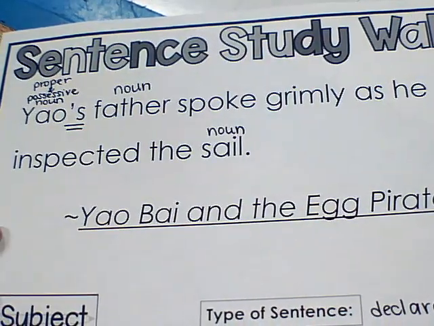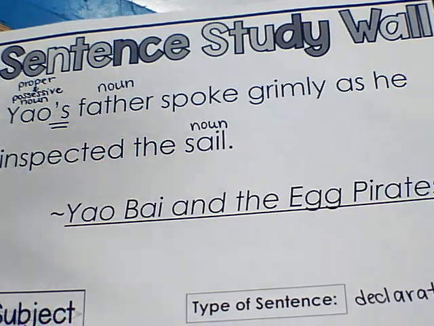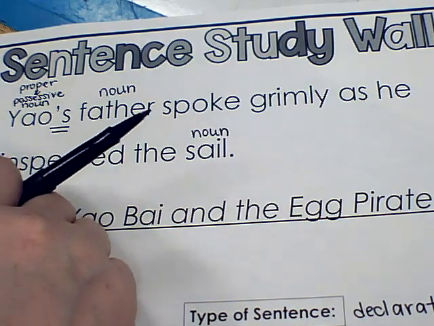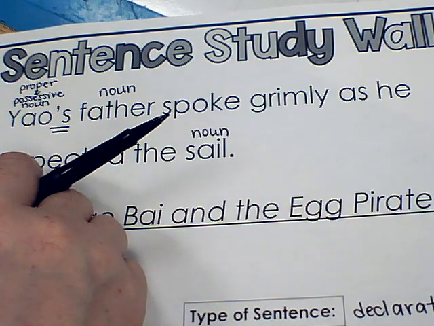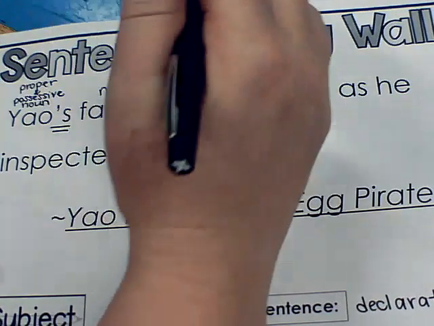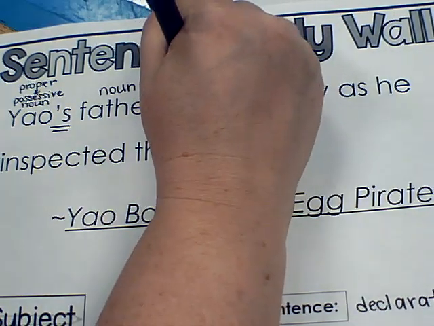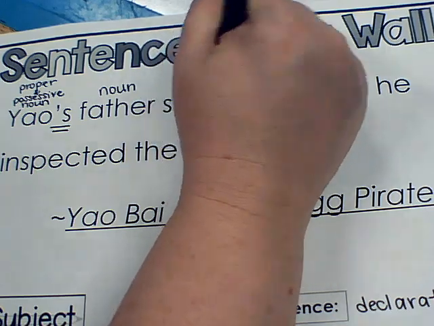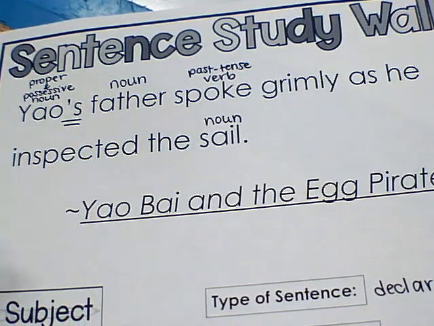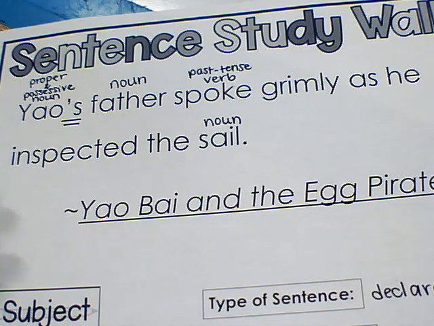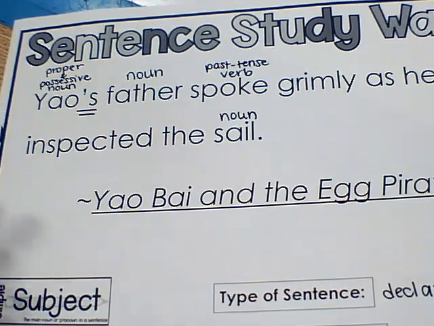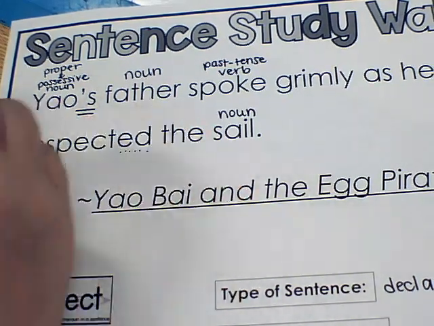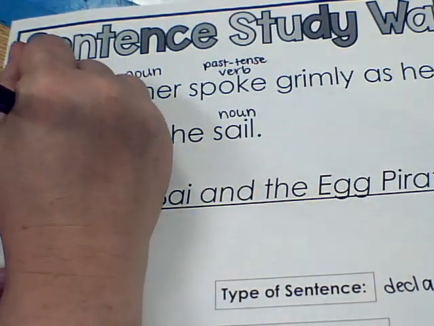All right, so let's look for actions. Spoke. Okay, well, that's an action somebody can do. And it is past tense. It's not speaking or is going to speak. It says spoke. So that's past tense verb. It already happened. Grimly as he inspected. Inspected is another action that you can do. It's an ED. You see that right here? So it's going to also be a past tense verb.